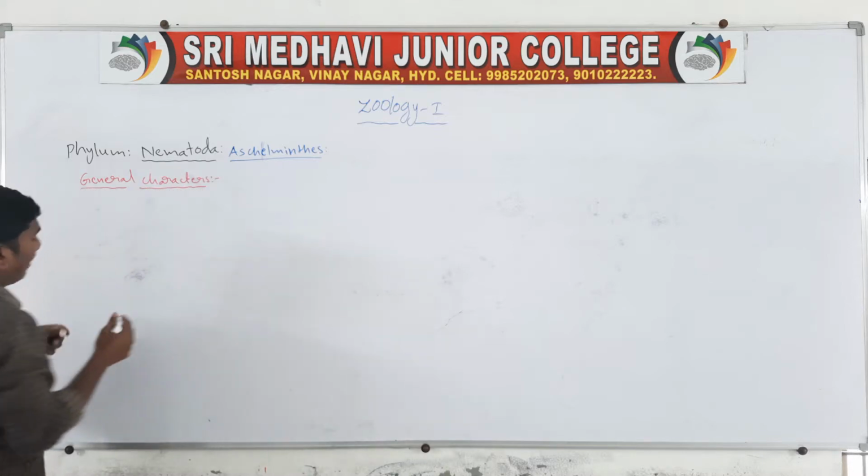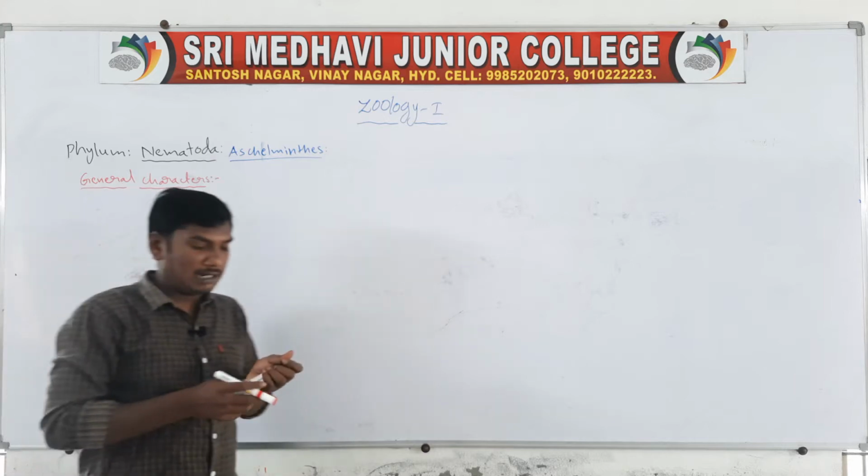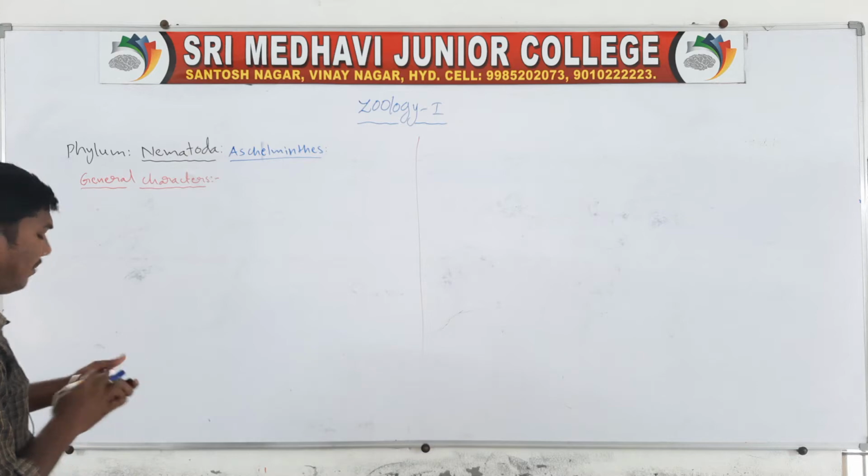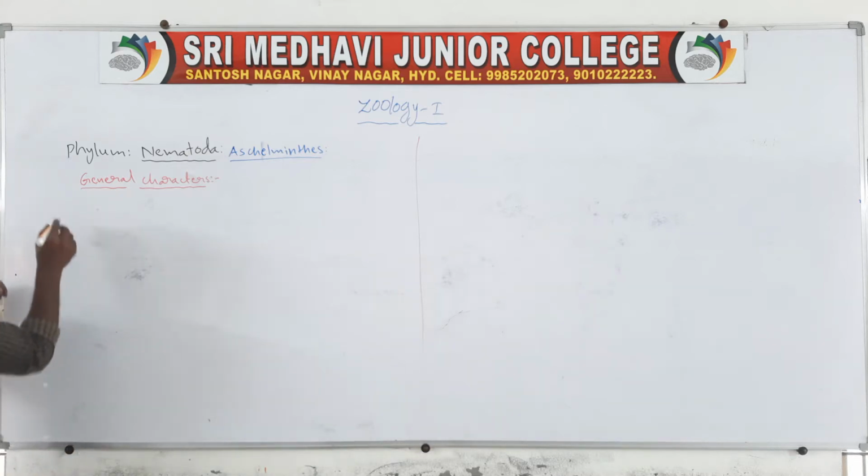General characters of phylum Nematoda. First one, habitat.